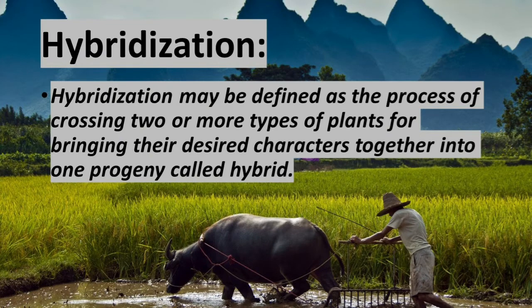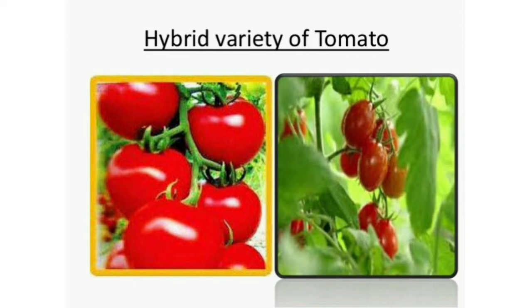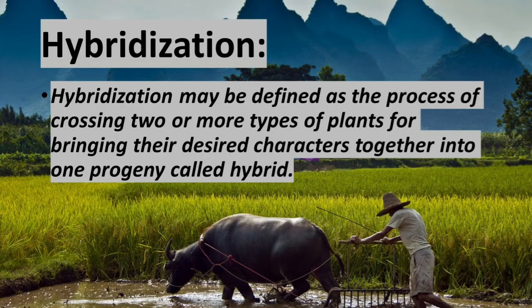Children, next we pass on to hybridization. Hybridization may be defined as the process of crossing two or more types of plants for bringing their desired characters together into one progeny, called a hybrid. The desired characters that we selected are introduced into one progeny, which is called a hybrid. A hybrid is superior in one or more characters to both parents.